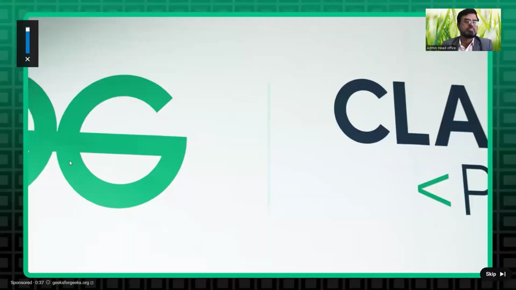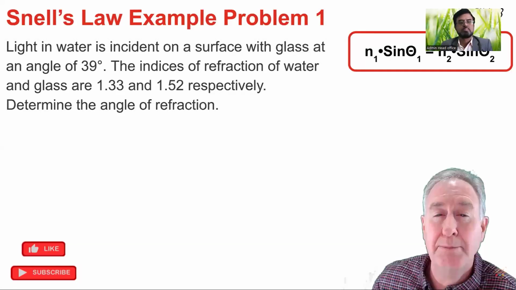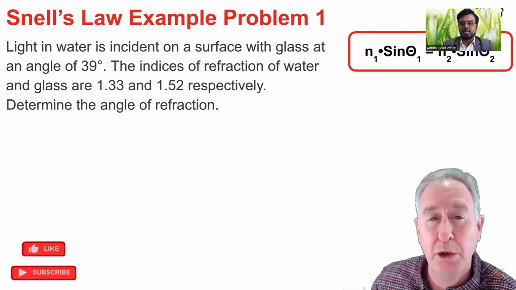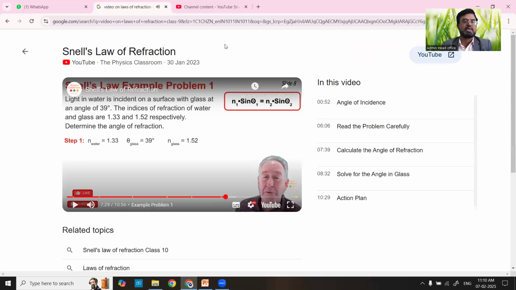This is the first of 2 example problems in which I show how to use that 5-step strategy to solve a physics word problem. Anyway, I begin by reading the problem carefully and identify the known. Completely about what is the refractive index and what is the.